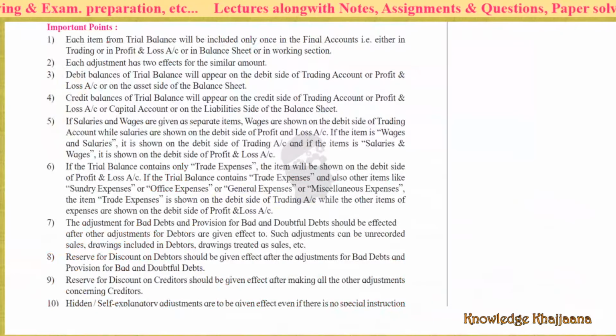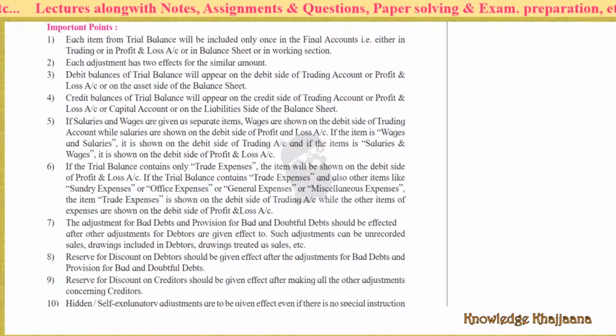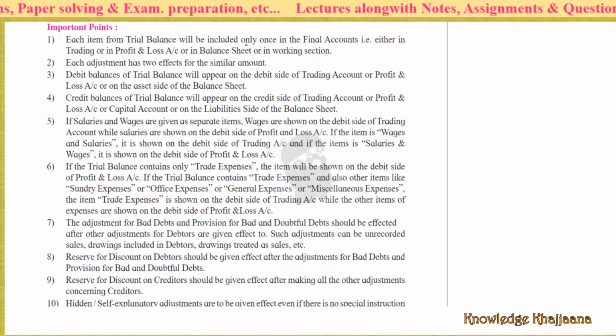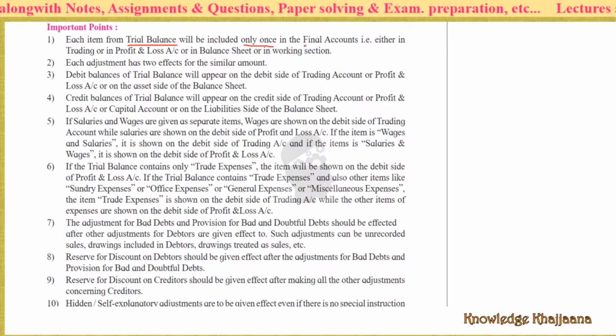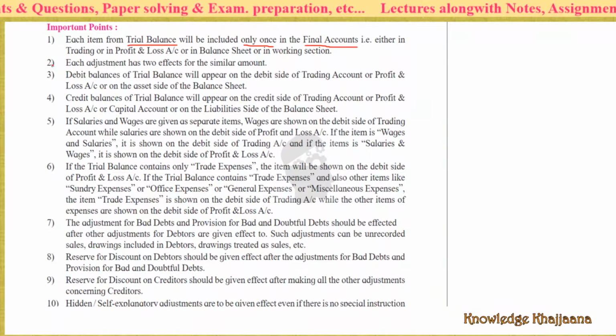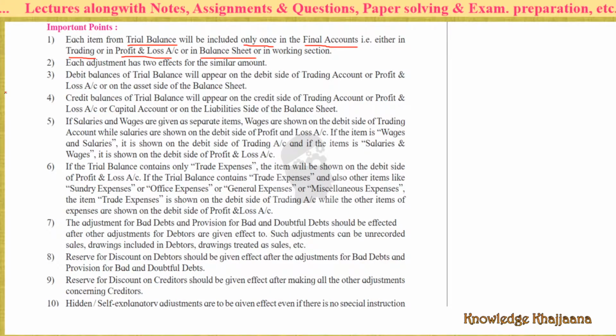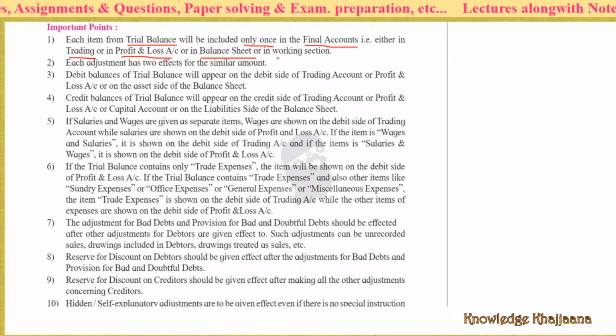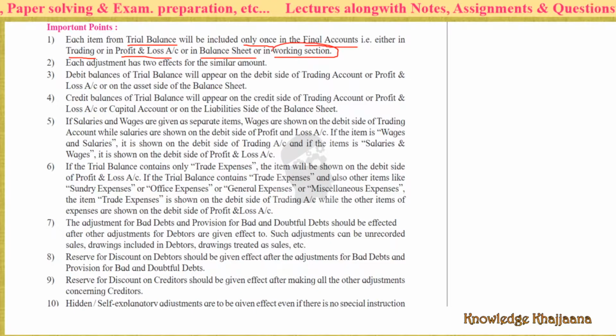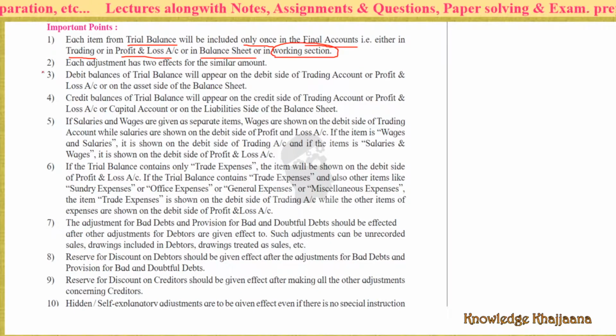There are some important points apart from the hidden adjustment. Each item from the trial balance will be included only once in the final accounts, either in the trading or profit and loss account, or in the balance sheet, or in the working section. In the working section, you have to show the adjustment.